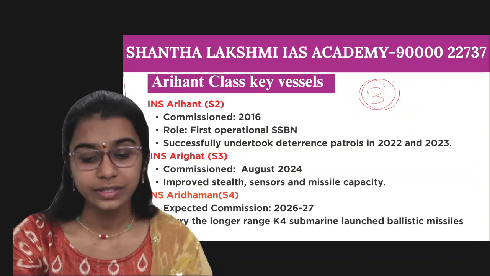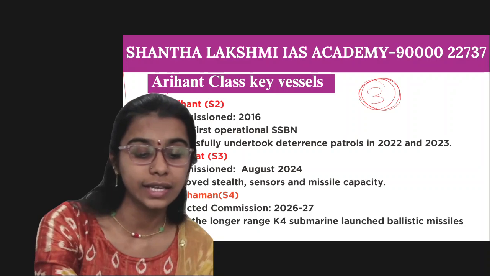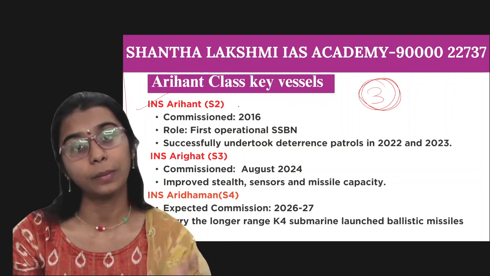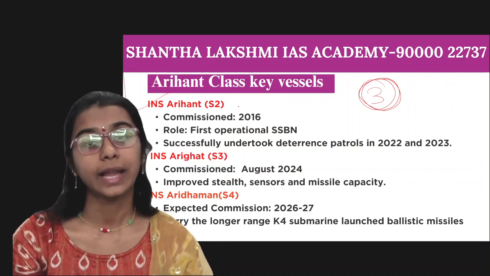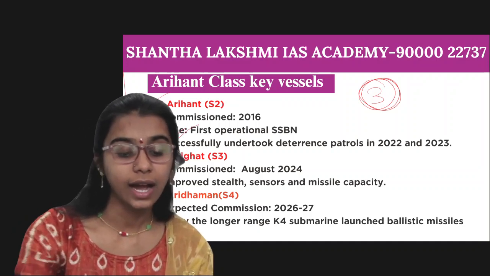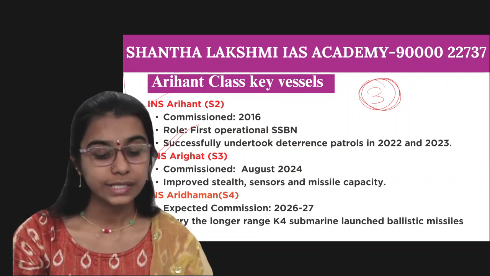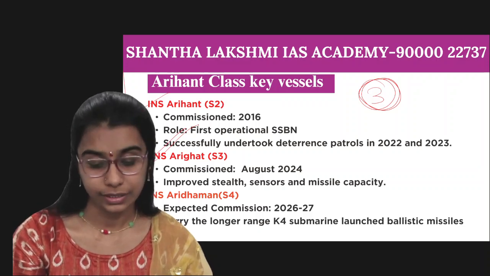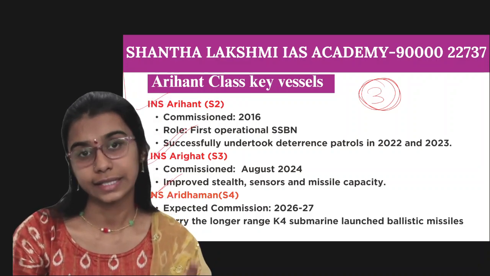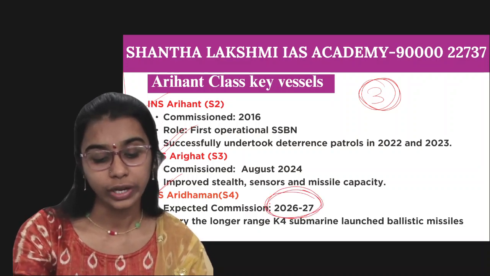We have these three vessels, right? Let's see what these Arihant class key vessels are. First is the INS Arihant. It was commissioned in 2016 and it is the first operational nuclear-powered ballistic submarine. Second is the INS Arighat, which was commissioned in August 2024. It has improved stealth, sensors and missile capability. Next is the INS Aridaman, and it is expected to be commissioned in 2026 to 2027.